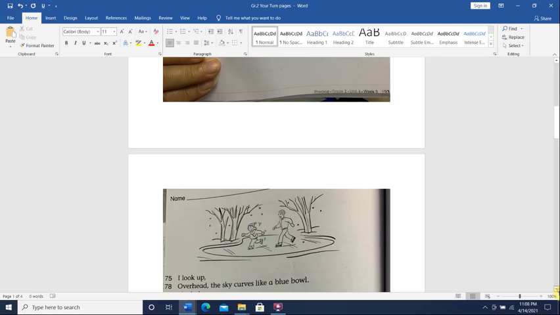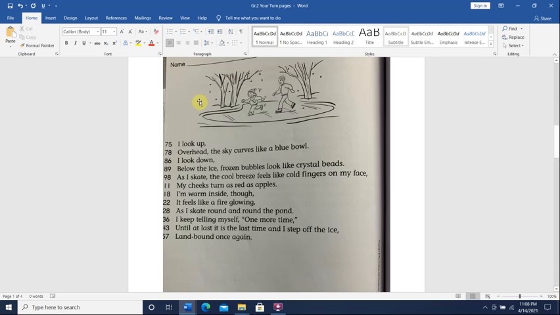Second part here. I look up overhead, the sky curves like a blue bowl. I look down. Below the ice, frozen bubbles look like crystal beads. As I skate, the cool breeze feels like cold fingers on my face. My cheeks turn as red as apples. I'm warm inside though. It feels like a fire glowing. As I skate round and round the pond, I keep telling myself one more time, until at last it is the last time I step off the ice.